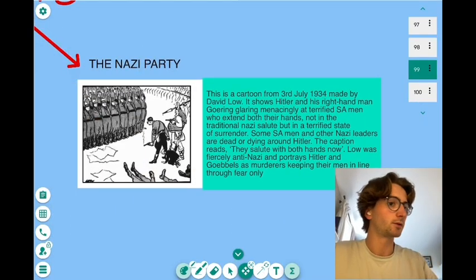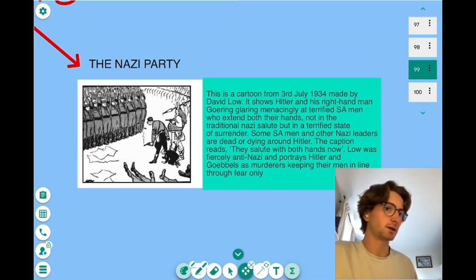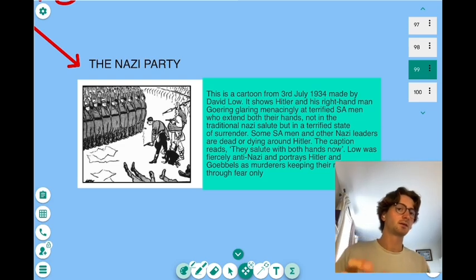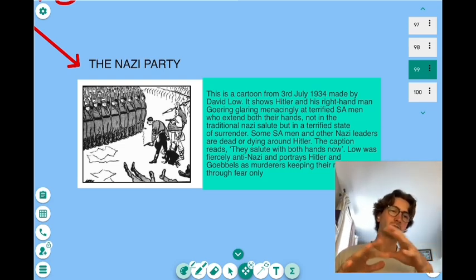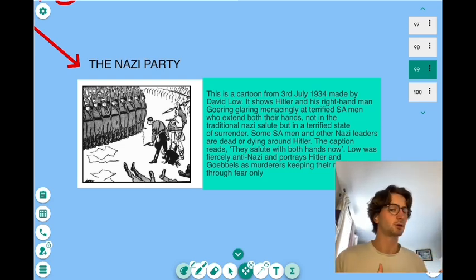Finally, if we have a look here, the Nazi Party. So Hitler is the leader of the Nazi Party, which is now the largest party in the Reichstag, but the Nazi Party still contains individuals that challenge Hitler for power, okay? So Hitler might be the big boss, but there's lots of little bosses below him who are trying to become the big boss as well.